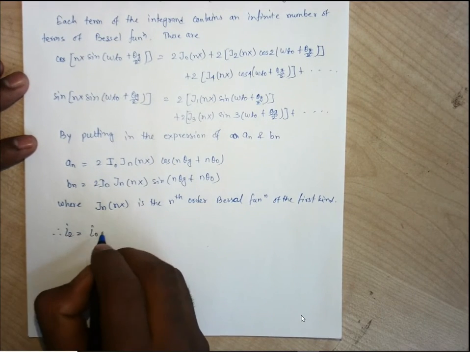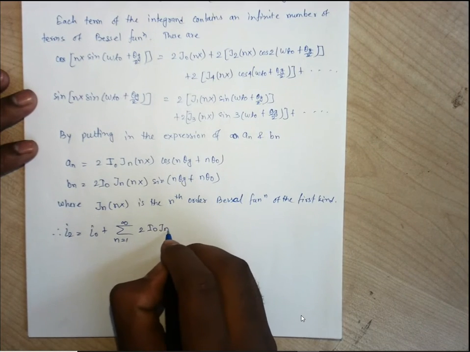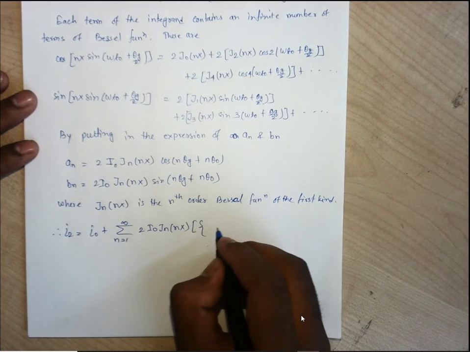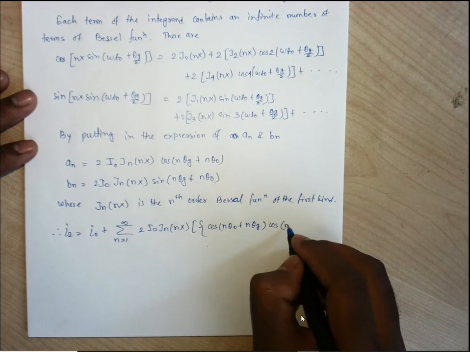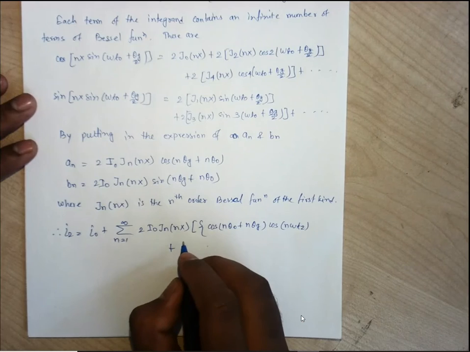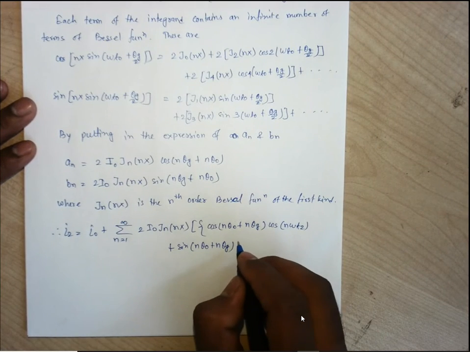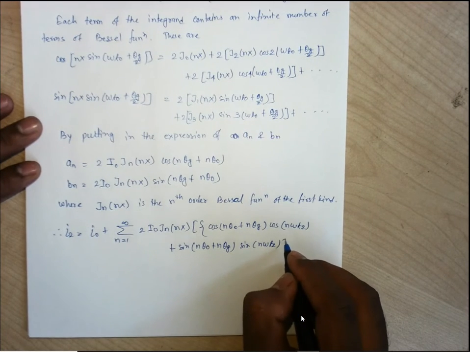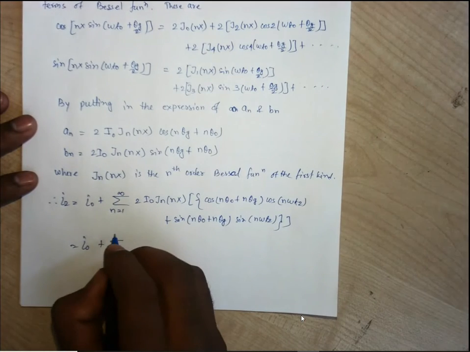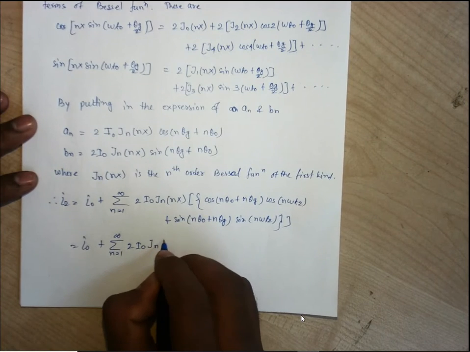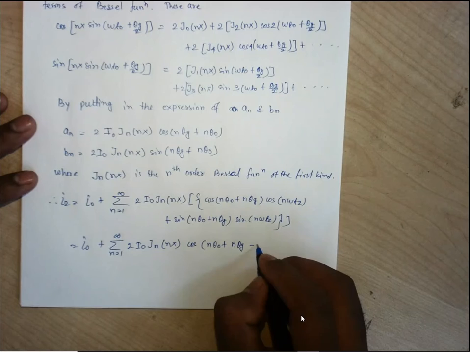Therefore I2 is equal to I naught, sum from 1 to infinity of twice I naught Jn nx cos n theta naught theta g cos n omega t2 plus sin n theta naught n theta g sin n omega t2, or I naught plus sum to infinity of cos of n theta naught plus n theta g minus omega t2.